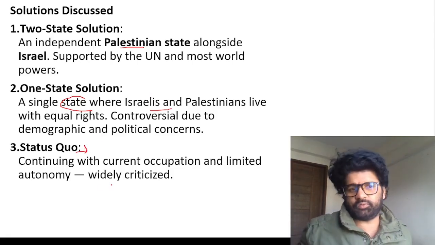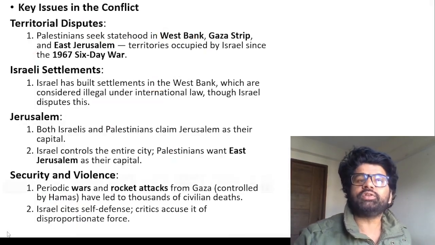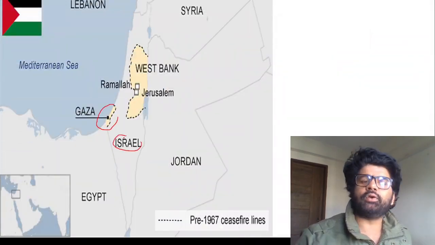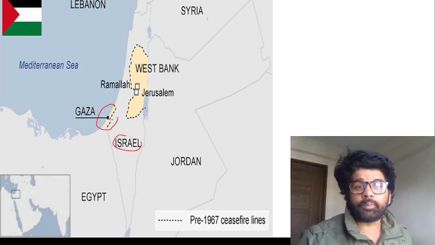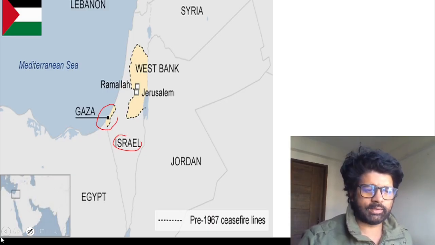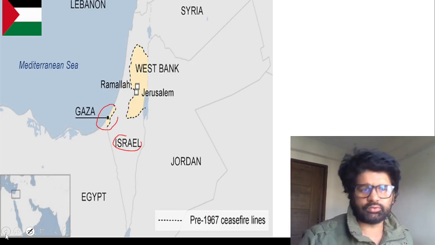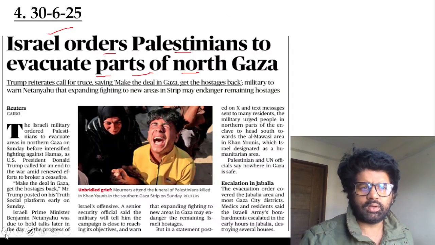Status quo: things remain the way they are, which is widely criticized because Israel is occupying more and more Palestinian territories with each passing day. So this is the story behind what is happening here. Because Israel is controlling more and more Palestinian territories, Palestinian people are getting disgruntled, which gives more power to Hamas to do what they have done. They are in this Gaza region, and Israel is also doing quid pro quo. If Hamas kills 100 Israelis, Israel kills 1,000 Palestinians. I don't know what to say on this, but I hope you can understand.